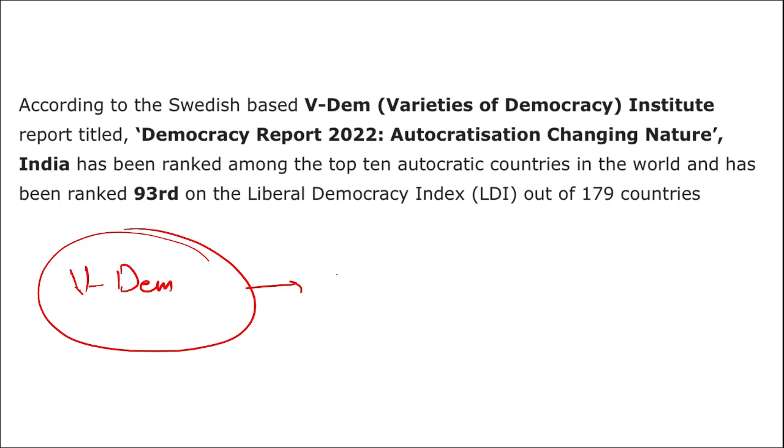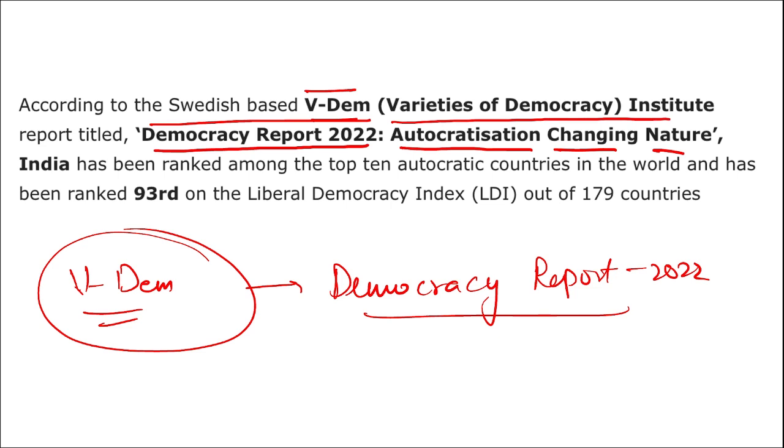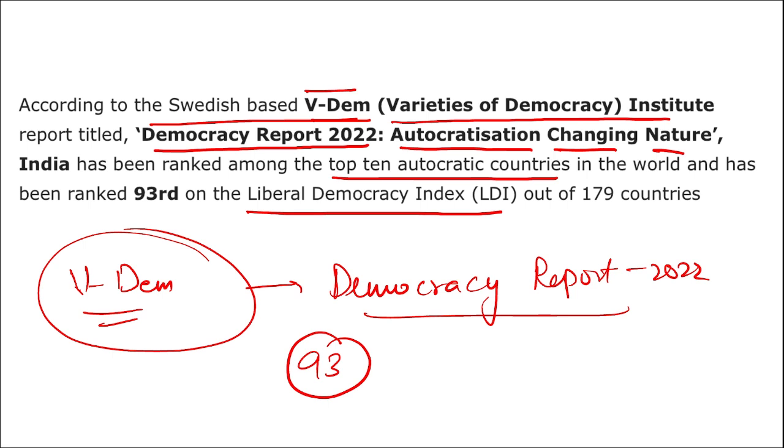All right, or you can say the democracy report that was released for the year 2022 by whom? By VDEM. Then what is the name of the report that was released by VDEM? It is Democracy Report 2022, Autocratization Changing Nature. India has been ranked among the top 10 autocratic countries in the world and has been ranked 93rd on the Liberal Democracy Index. This is out of 179 countries.